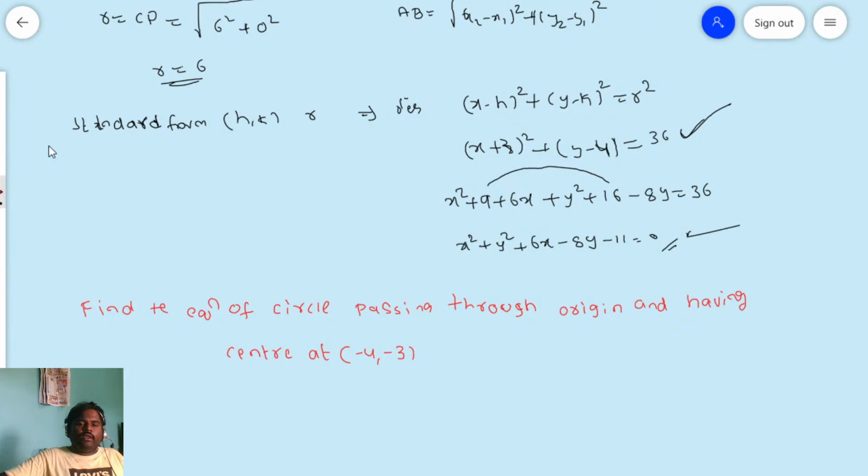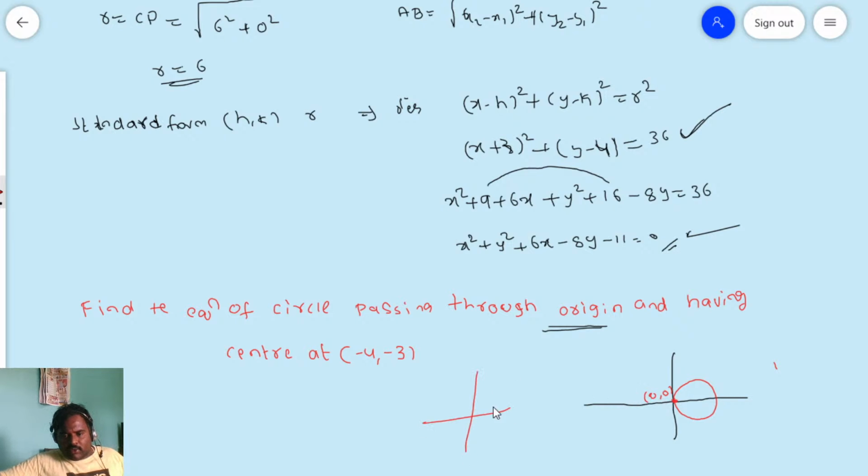Okay, friends, you see in this case they are saying that the circle is passing through the origin. Suppose you see, if you consider this is xy ordinate, circle is passing through the origin. Passing through the origin is nothing but it may be like this, so you see here circle touches origin, that is why you can say passing through the origin. Next center is -4 comma -3. -4 comma -3 is center means it may be like, you see friends, not only this one, you see here also it is passing through the origin.